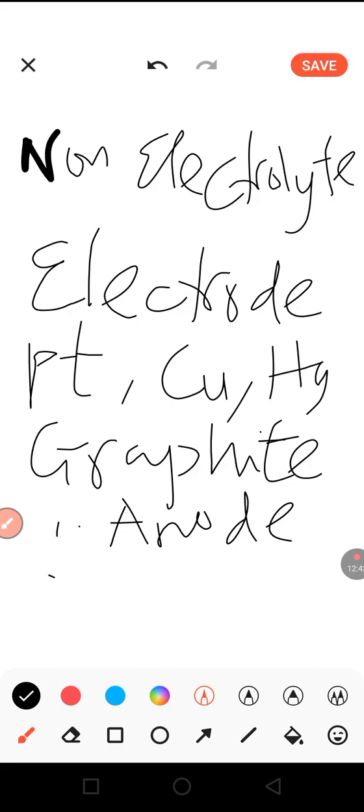And number two, we have the cathode. Anode and cathode are examples of electrodes. Now, when we talk about the anode, the anode is the electrode that carries electric current from the power source to the electrolyte. And we can refer to it as a positive electrode.